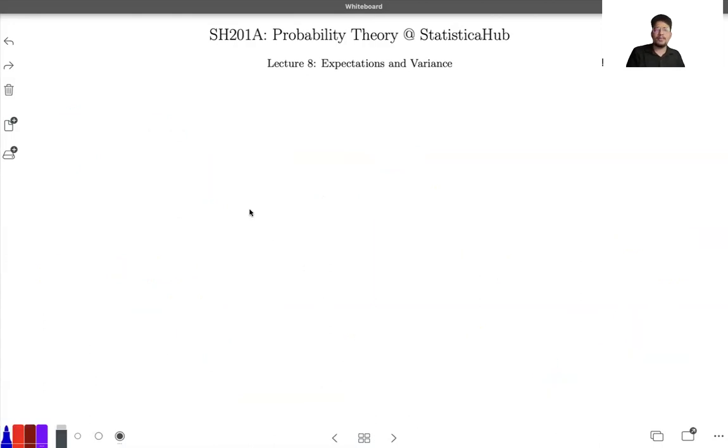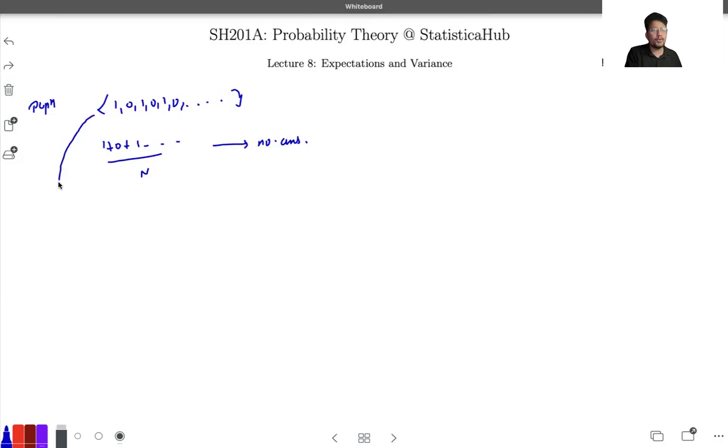Okay, so using this concept, if I give the population appearing like this: 1, 0, 1, 0, 1, 0, and so on. If I go for 1 plus 0 plus 1 plus so on over some n, that is not giving me any value, no answer. So instead of solving this way, we try to denote this population in the context of some random variable. You will say this population is formed by a random variable X that can take two possible values, either 1 or 0, 1 with probability p, 0 with probability 1 minus p.